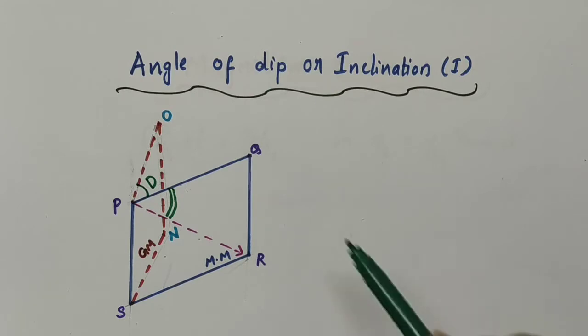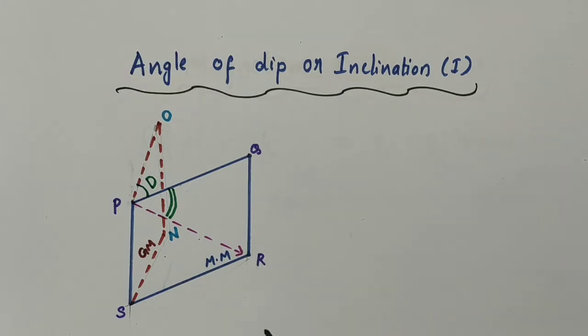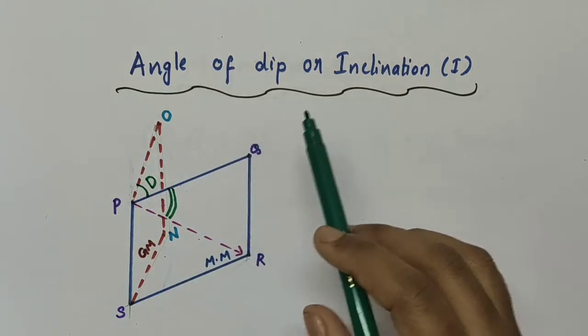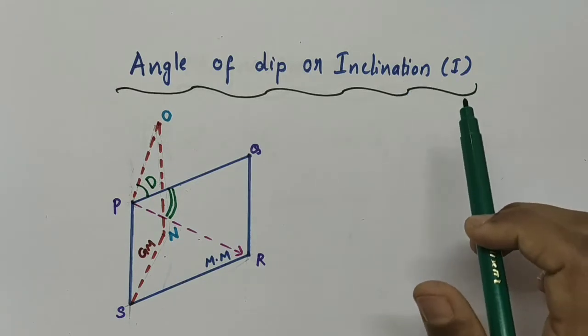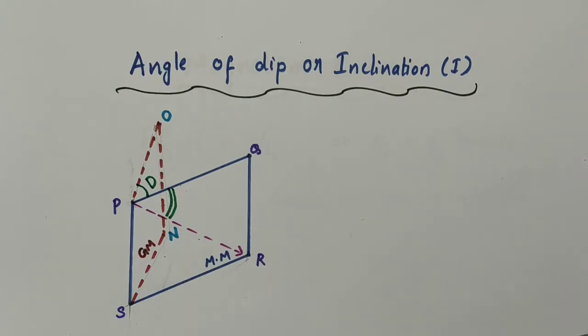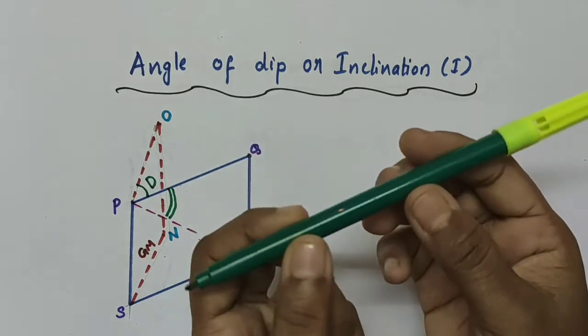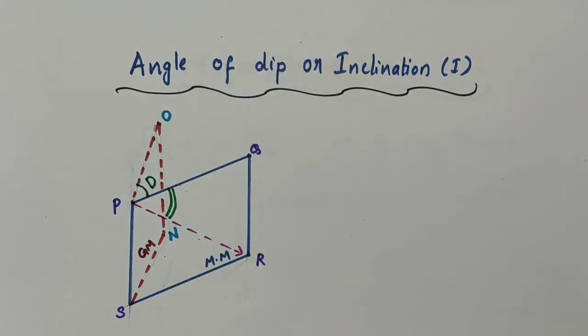Next, we are going to discuss angle of dip or inclination. We have already discussed angle of declination, which was represented by capital letter D. Now we are going to discuss angle of dip, also known as inclination, which is represented by capital letter I. When a magnetic needle is suspended freely, it can rotate about a horizontal axis, and the needle would make an angle with the horizontal. That angle is known as angle of dip or inclination.